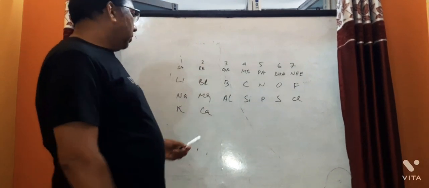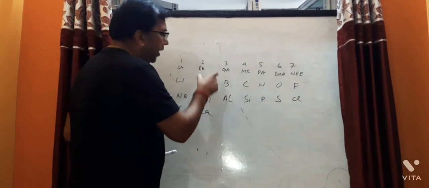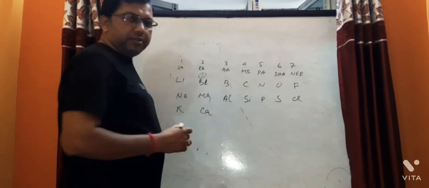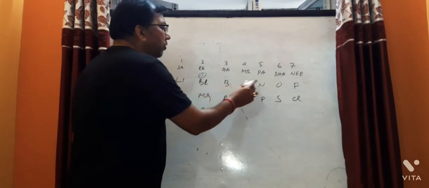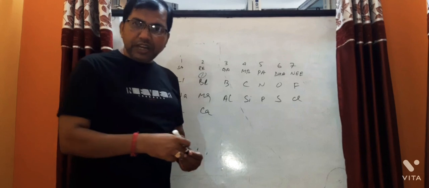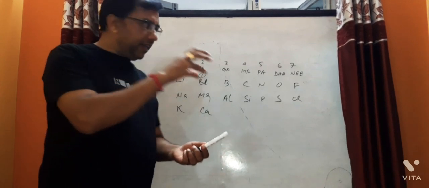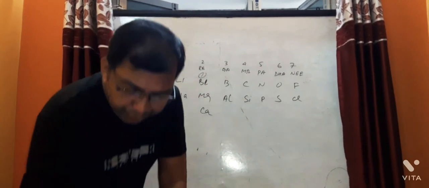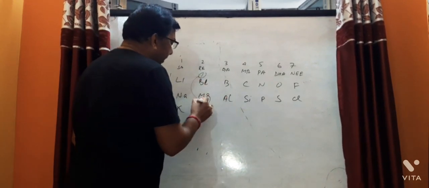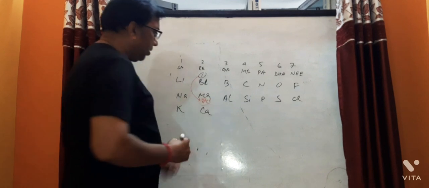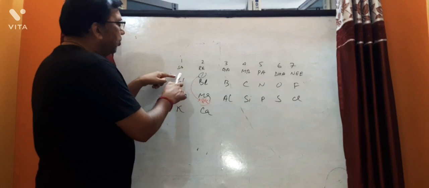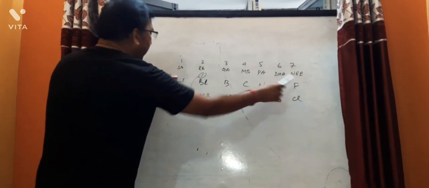What he told was, starting from any first element, suppose you start out here, then 1, 2, 3, 4, 5, 6, 7, 8. Like every 8th element. What is the law? Every element is arranged in such a way that every 8th element resembles the first. So from lithium start here 1, 2, 3, 4, 5, 6, 7, 8.